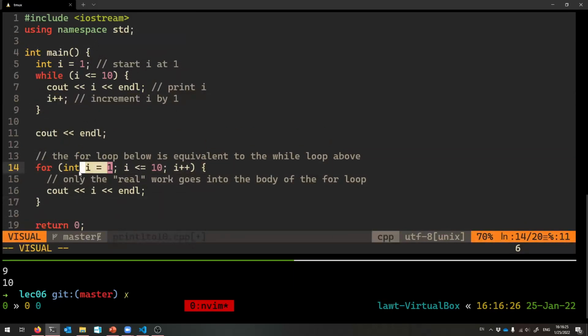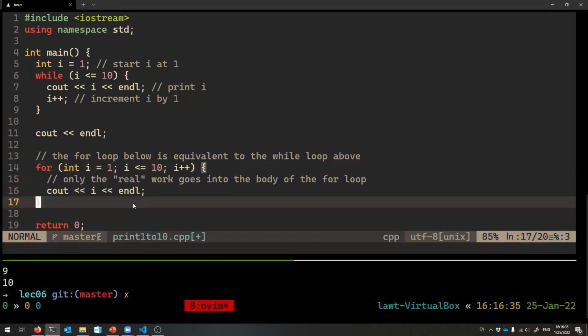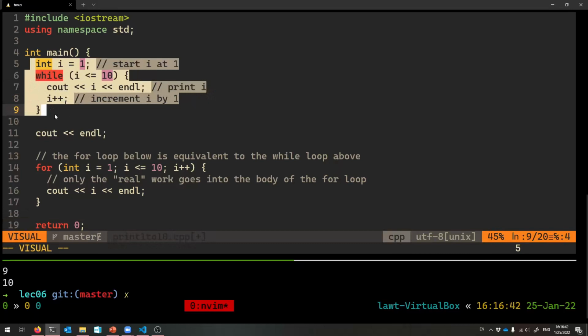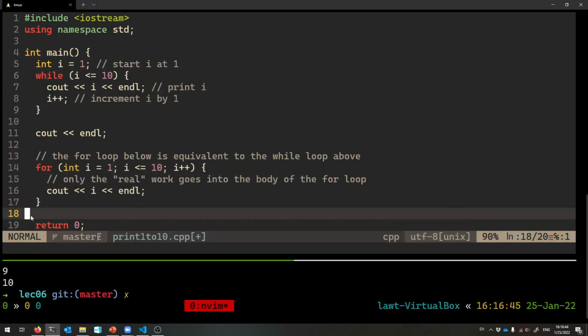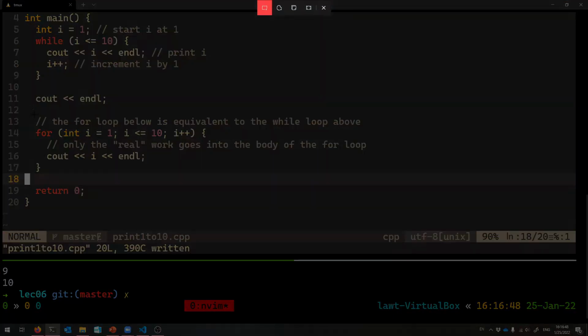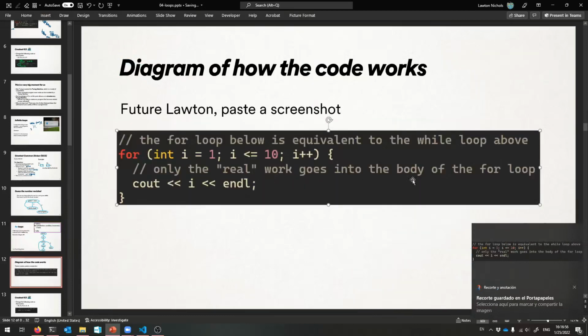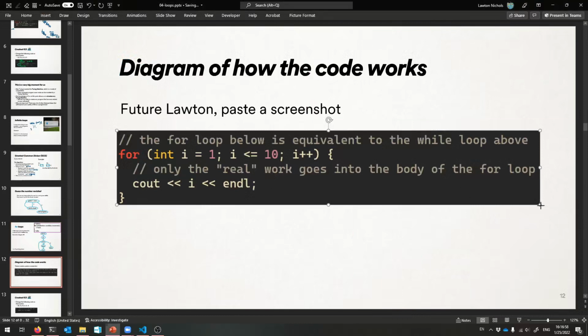So start I at 1, and then repeatedly, as long as I is less than or equal to 10, repeat this code, and then also remember to get ready for the next loop by incrementing I. Okay? That's a for loop. And I think you will grow to prefer this way. Maybe not now, maybe it's cleaner to think about while, but I think eventually you will prefer for. Okay, most people do. So let's go through this, remember this diagram, and then we'll think about why this code is working.